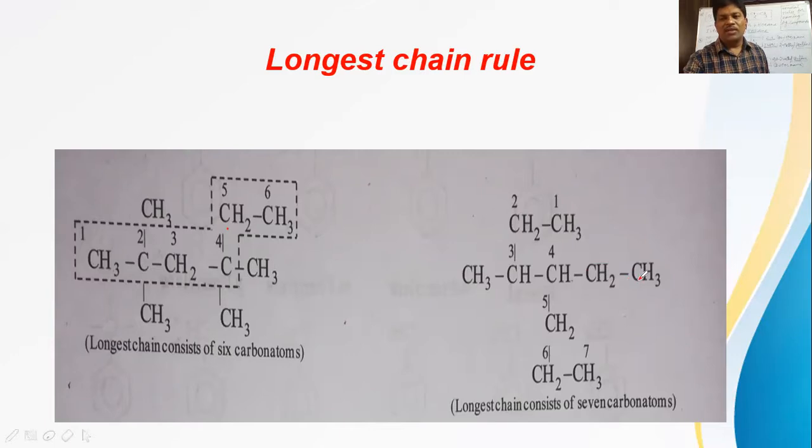That's why we should not always take the straight chain. We can take a zigzag path also to select the parent chain. If you select like this, 1, 2, 3, 4, 5, 6, 7, we get 7 carbons. So the longest chain consists of 7 carbon atoms. The longest possible chain should be selected in the given organic structure.